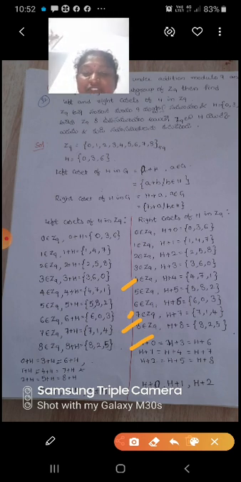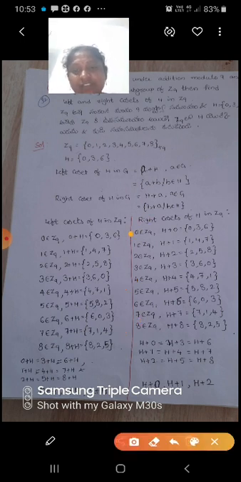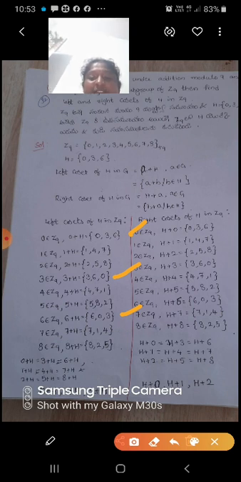Now see 0 + H, 3 + H, and again 6 + H. All three give the elements 0, 3, 6 only, so these three are equal.